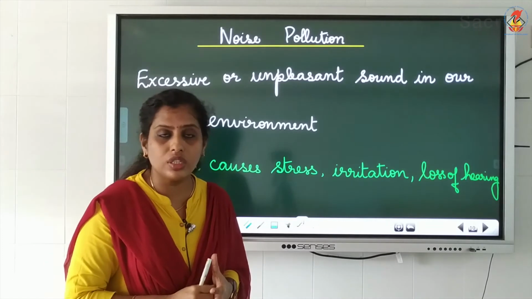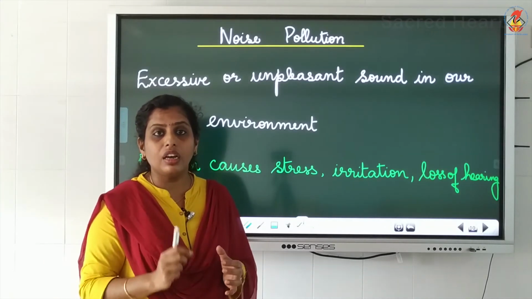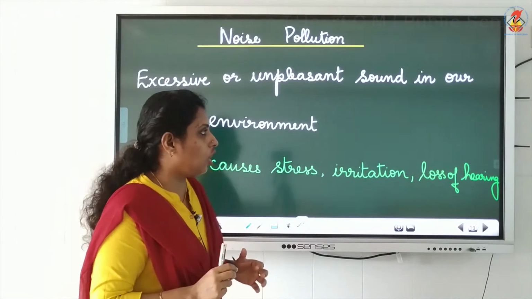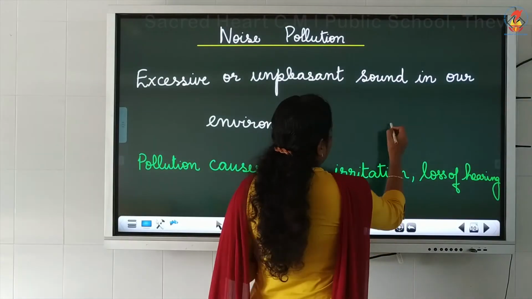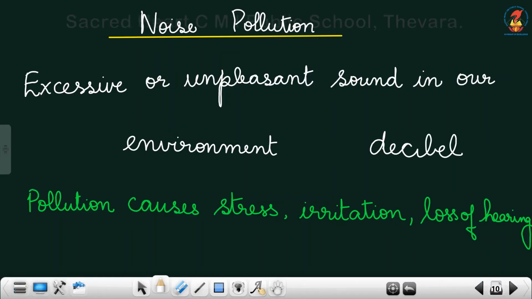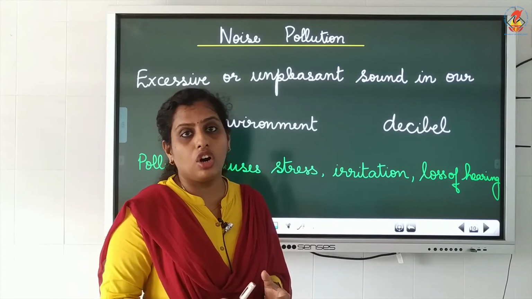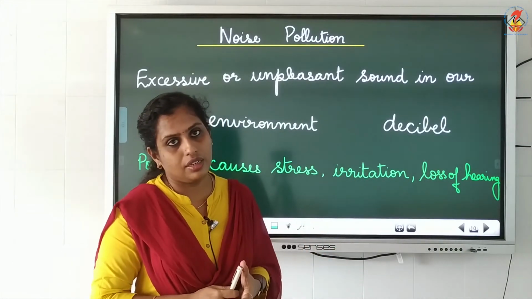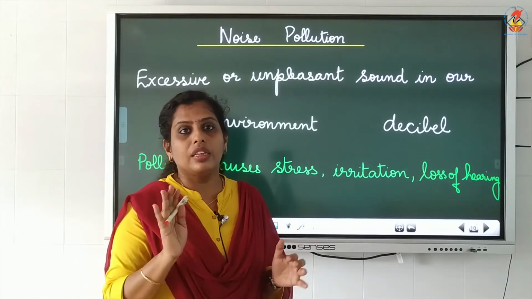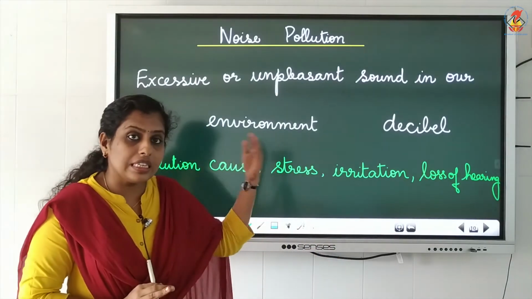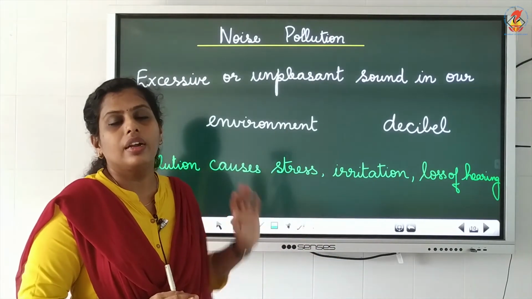And one more most important thing is that the intensity of the sound can be measured by a unit called decibel. Okay, the measuring unit is called the decibel. If the intensity crosses more than 90 decibels, it will cause loss of hearing for us. So you should not hear any sound more than 90 decibels. The intensity of the sound should not cross 90 decibels.